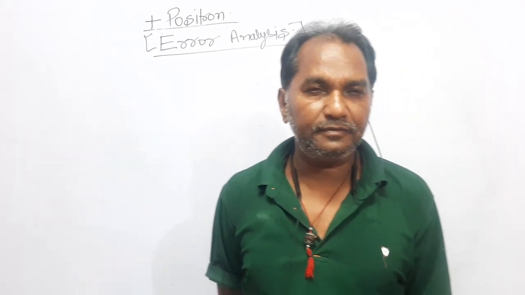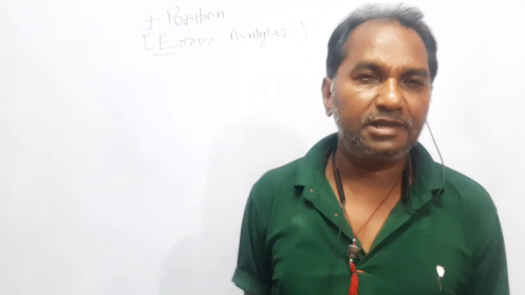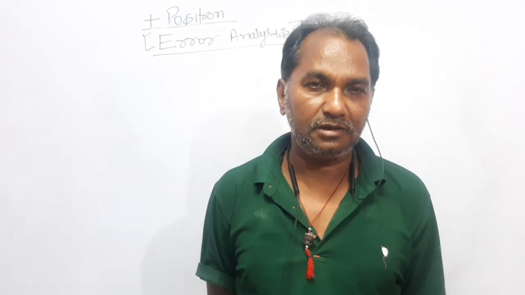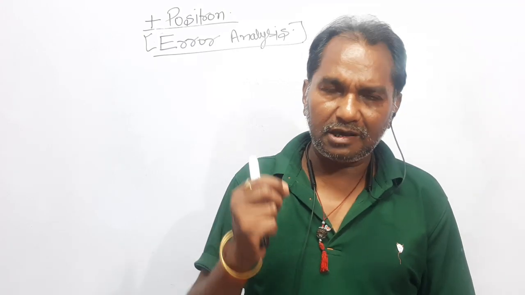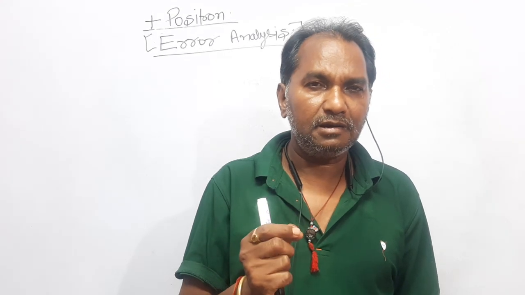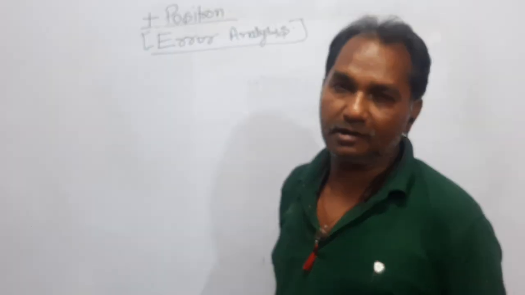Dear students, if an experiment is carried out by many expert people, then despite taking all the care, they will not get the same result. If all of them have not got the same result, then you cannot say that everyone is wrong. This proves that error is bound to come in physics. In an experiment, error is bound to come. So there should be a permissible error in an experiment. That is why we study error analysis.